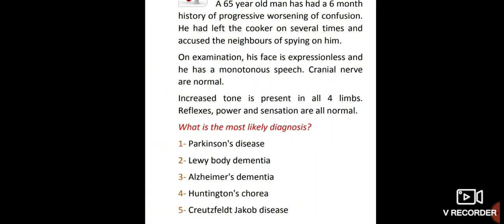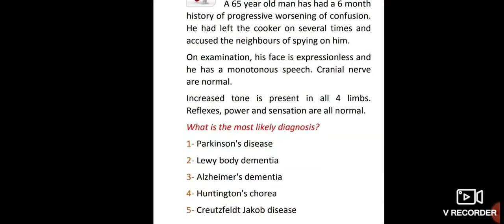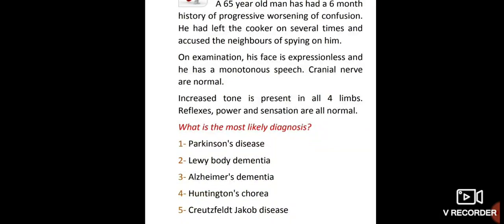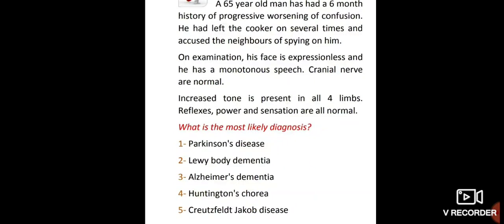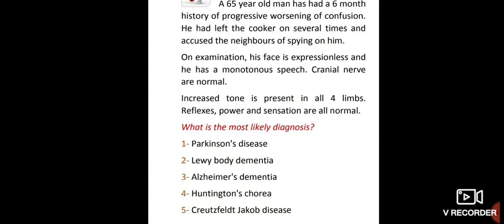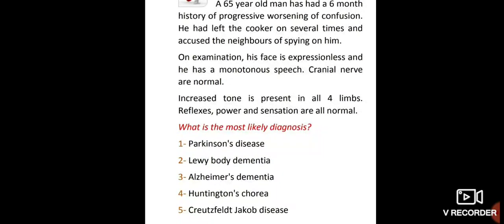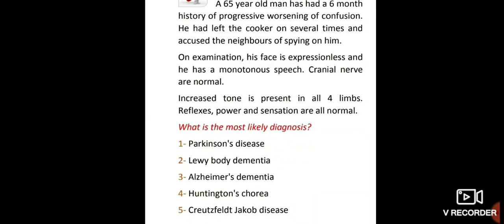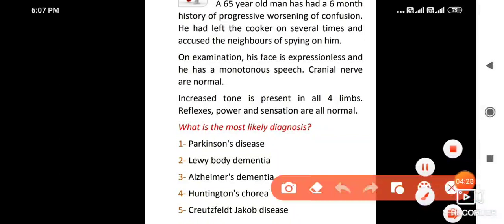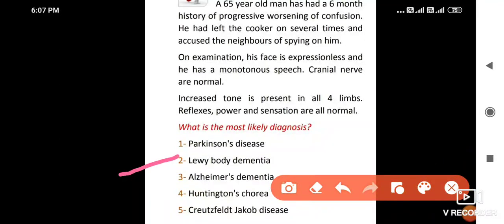Now, a 65-year-old man has had a 6-month history of progressive worsening of confusion. He has left the cooker on several times and accused the neighbors of spying on him. On examination, his face is expressionless and he has monotonous speech. Cranial nerves are normal. Increased tone is present in all 4 limbs. Reflexes, power and sensations are all normal. What is the likely diagnosis? So this is a case of Lewy body dementia.